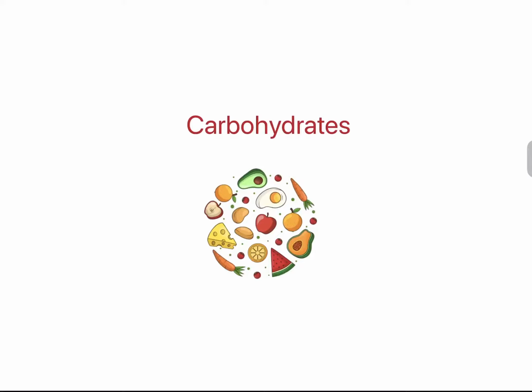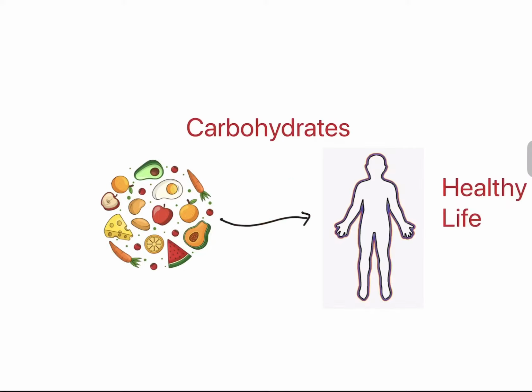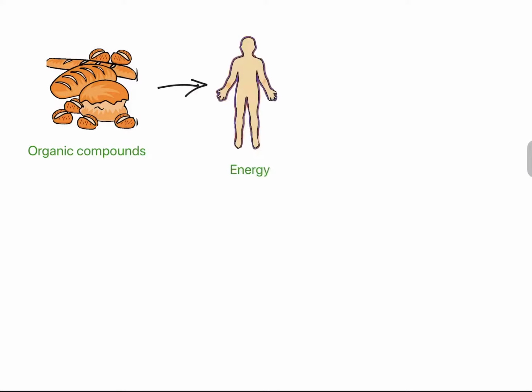Today our topic is carbohydrates. A healthy diet includes carbohydrate, protein, fat, minerals and other nutrients. Carbohydrate is considered one of the major basic food groups important to maintain a healthy life. So let's see what carbohydrates are. Carbohydrates are basically organic compounds such as starch, sugar, cellulose and many more, which break down and give energy to the body. It also helps to maintain the health of the brain and heart.